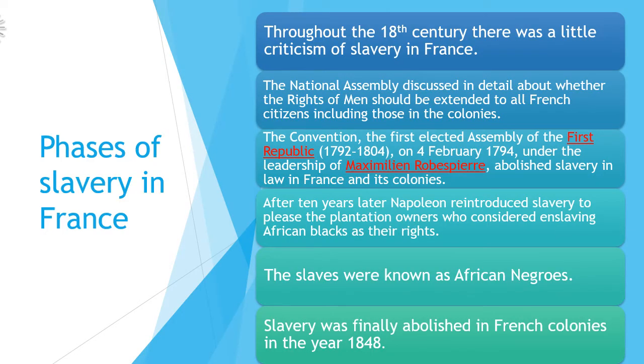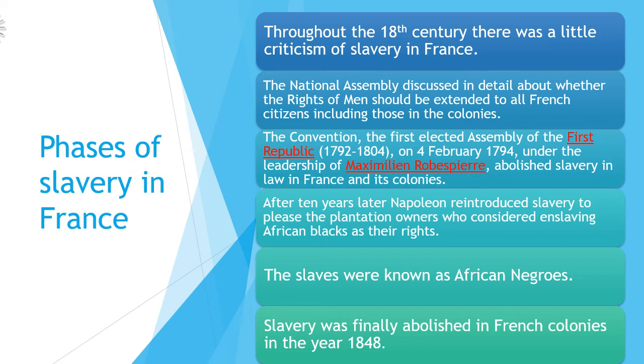Let us know more about the slavery and the phases of the slavery in France. What do we see? That during the time of the old regime, slavery was existing in France, and the people used to criticize it. They used to talk about it, that why are we having slavery. Mostly this criticism was done by the philosophers or the people of the third state, especially the poor people. They used to discuss all these things.